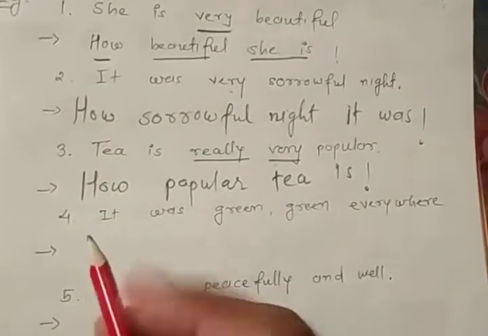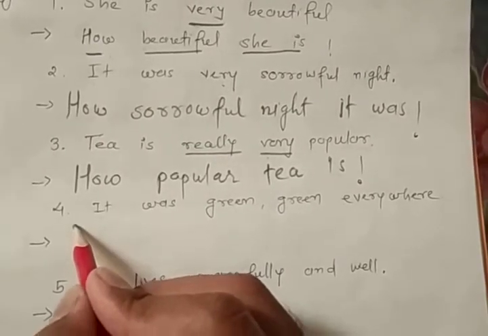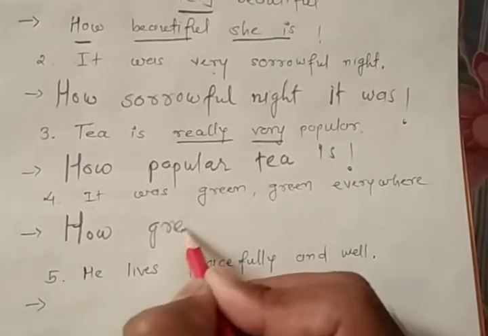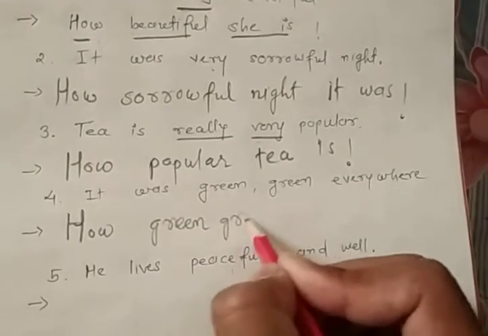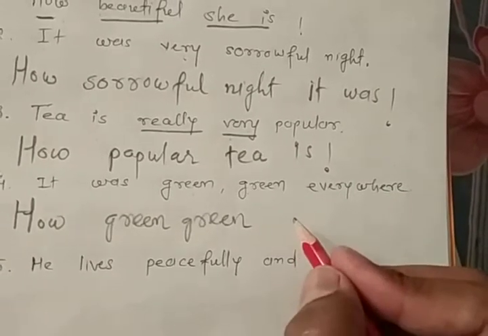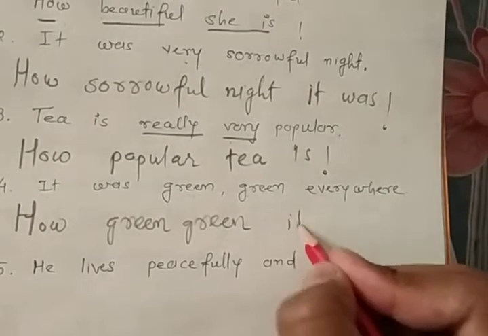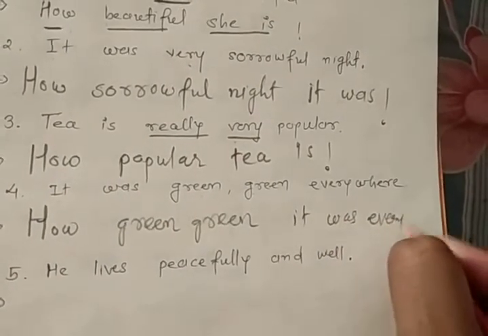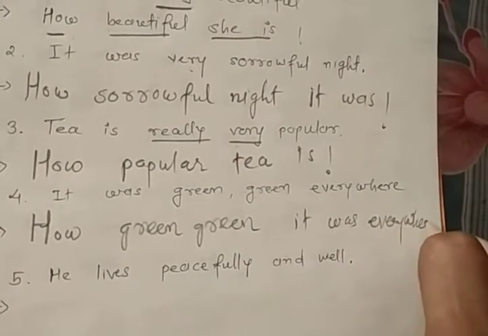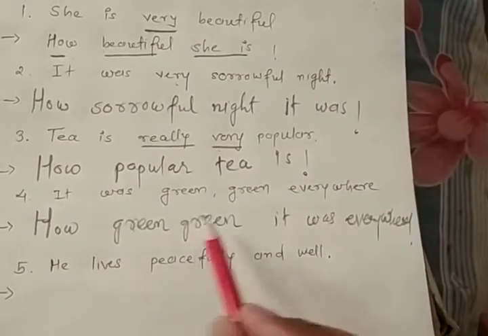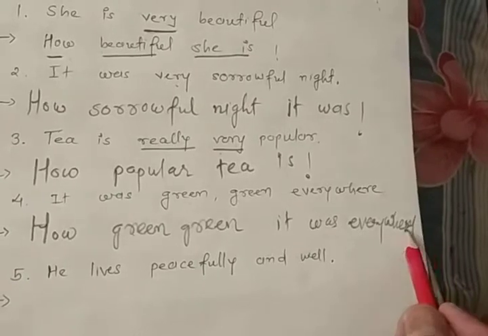Next, it was green everywhere. So what will you do? You need to use how. How green it was everywhere, exclamation mark. You can say how green it was everywhere.